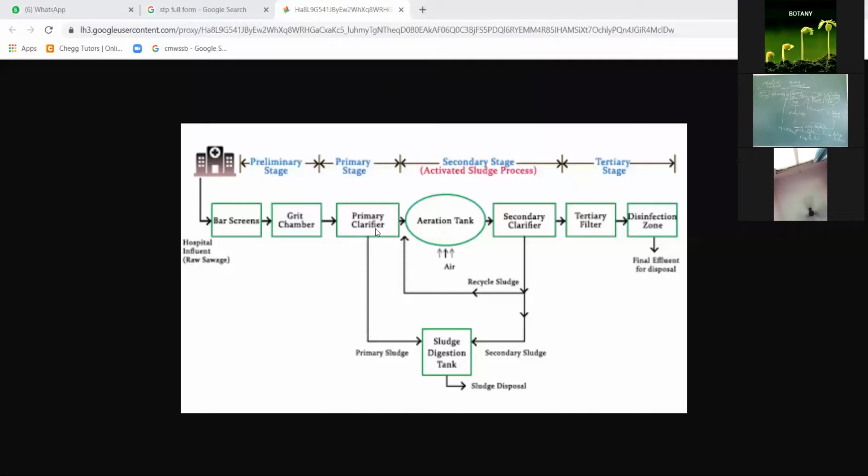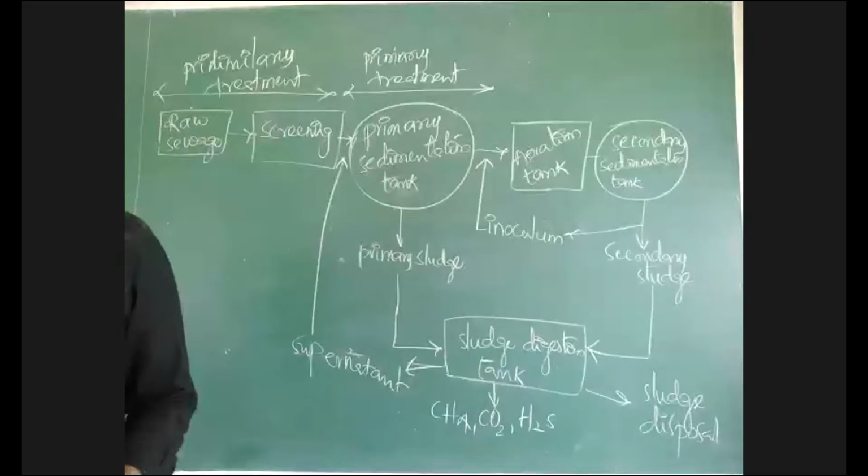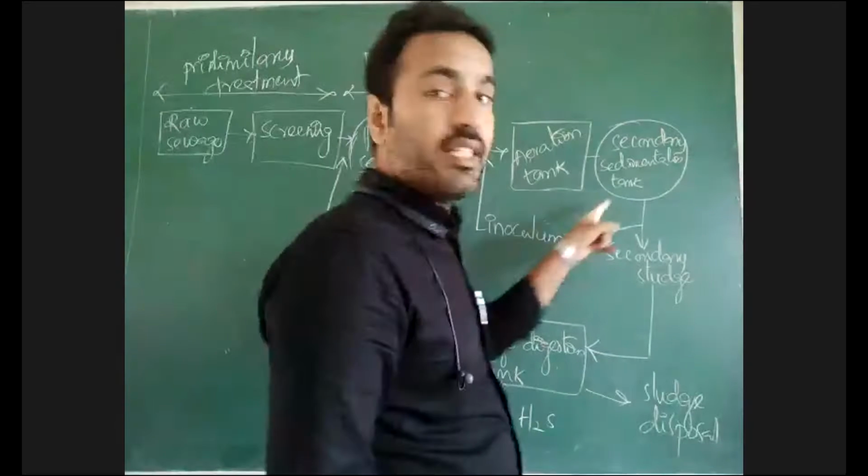The primary chamber is for sedimentation. That primary sludge is taken into the sludge digestion tank. Then it is passed to the aeration tank, where air that has oxygen is supplied. Then the secondary clarifier, a secondary sedimentation tank where secondary treatment takes place. The tertiary filter or disinfection zone is responsible for purification of drinking water.